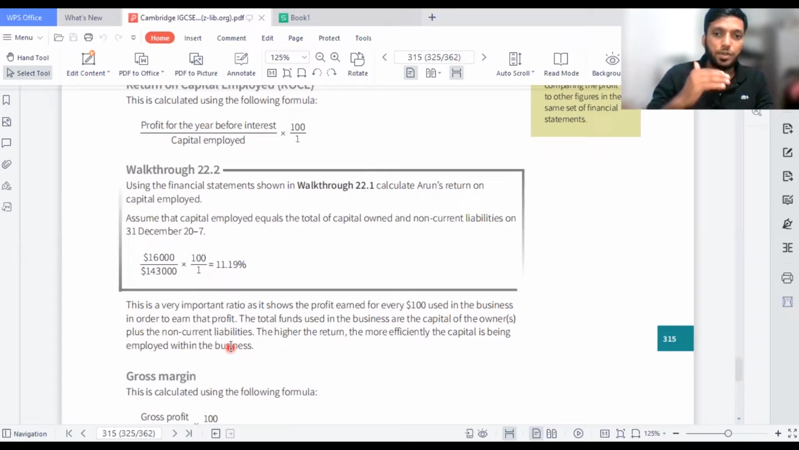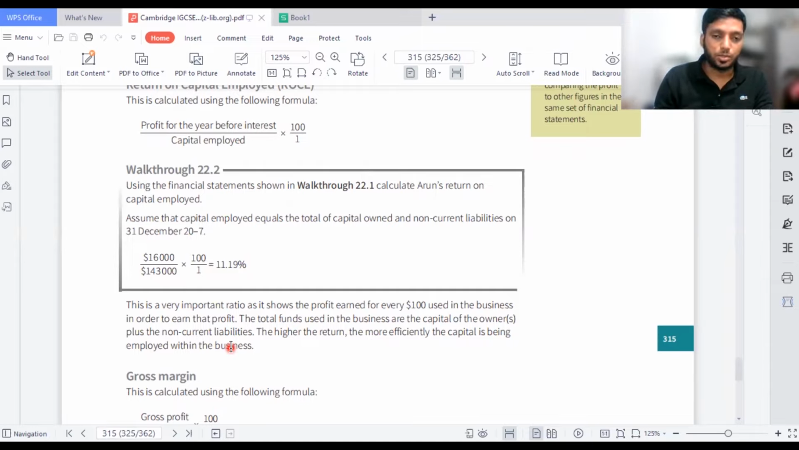But if your figure is lower, maybe last year 10% and this year 8%, then of course the business has not done well. They might ask for advice in exams. So you should say that as the business has not properly utilized its funds, the business should not invest more, or the investor should think about changing the strategies to earn an income. So you should be able to give a solution.